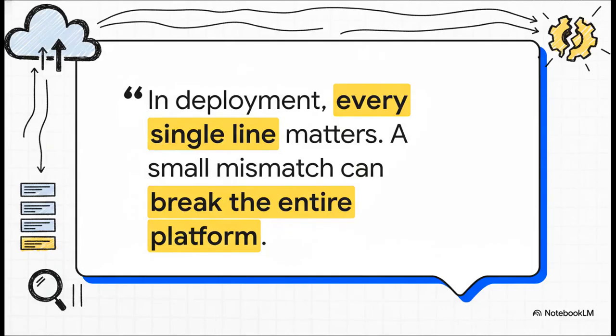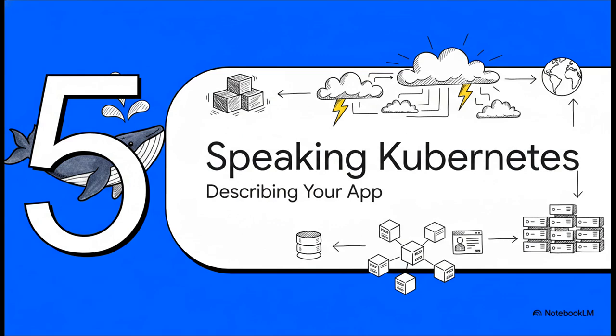It really all boils down to a core belief in DevOps. In deployment, every single line matters. A small mismatch can break the entire platform. Around here, attention to detail isn't just a good habit, it's everything. It's the whole ballgame.